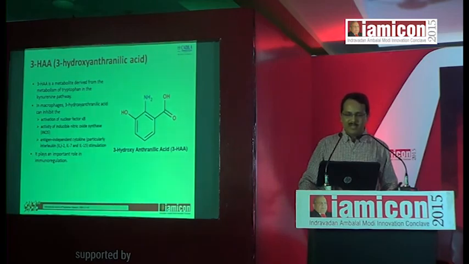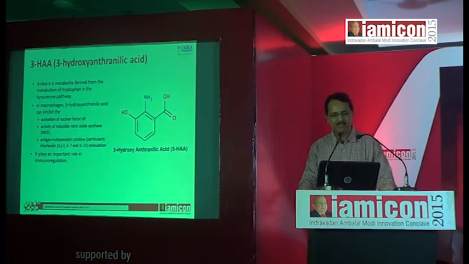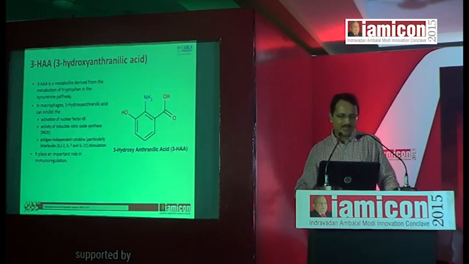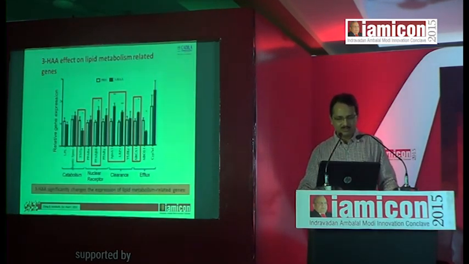3-hydroxyanthranilic acid is a metabolite derived from the metabolism of tryptophan through the kynurenine pathway. It inhibits activation of nuclear factor kappa beta, and its activity is to induce nitric oxide synthase, and it also inhibits antigen independent cytokines. It plays an important role in immunoregulation. So these are the studies done on mice.